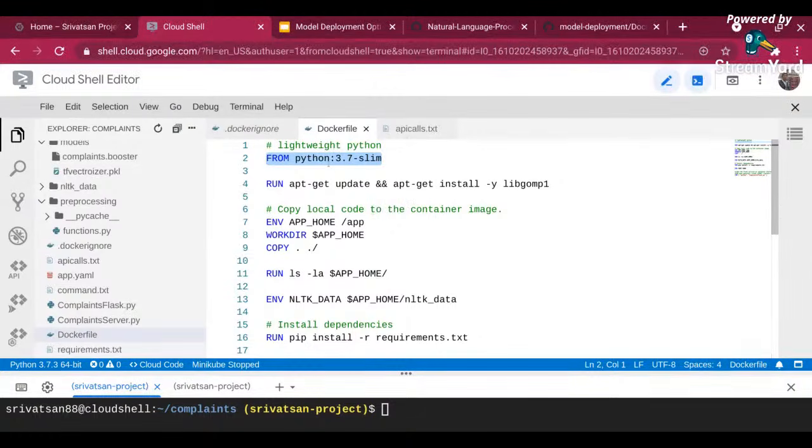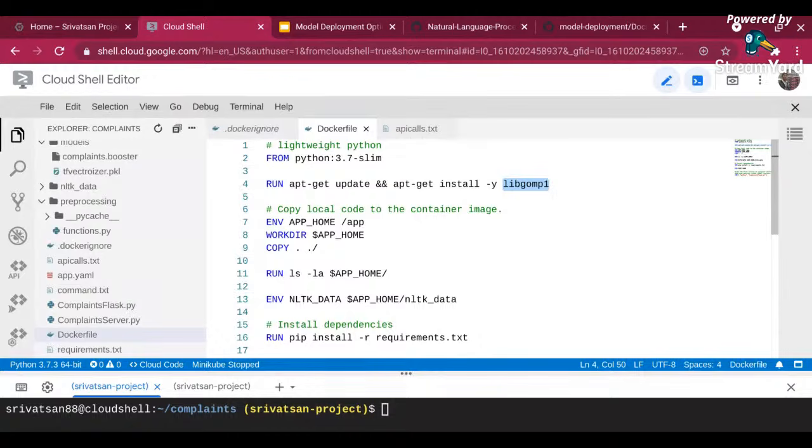So once I have that, it's always good to either have your custom image where you have all the Unix updates done, or here what I'm doing is running an apt-get update to get any of the latest patches of any software. And I am also installing this particular package. This package is required for XGBoost. If you're not using XGBoost, you can ignore it. But if you're using TensorFlow or something, you may need some other patch to work.